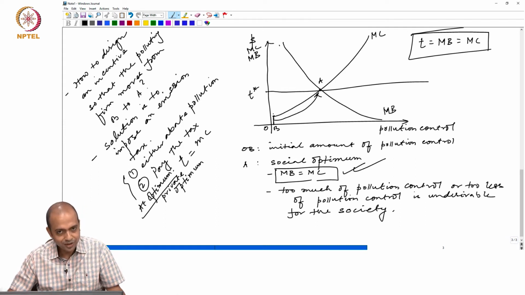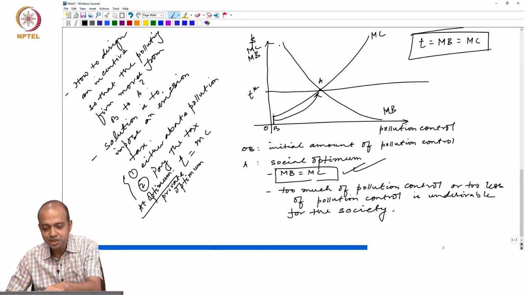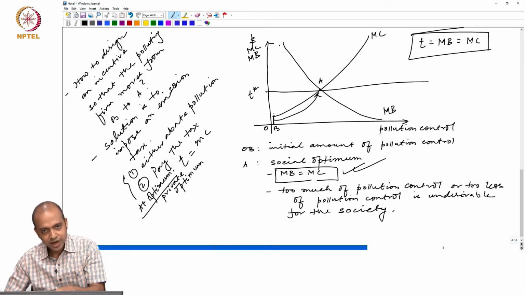If you abate, you can save some money by not paying the tax. So, the private player will equate T equals MC here and MB equals MC is achieved here, right. The social planner or policymaker will decide the optimum tax rate by the condition MB equals MC, okay, right. And for the private player it is T equals MC.